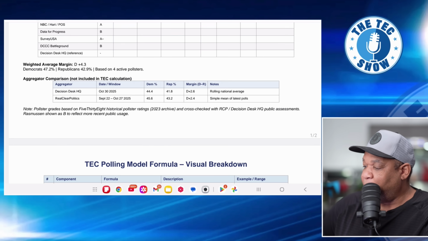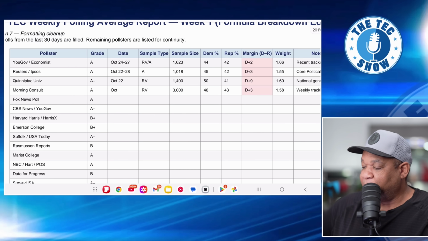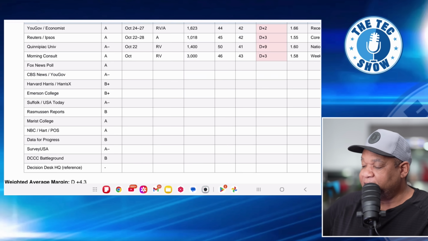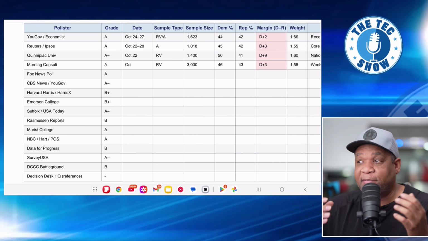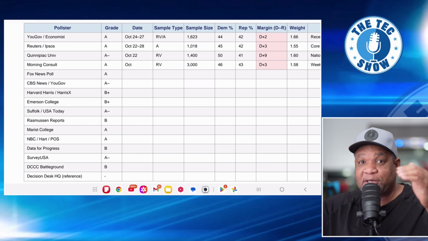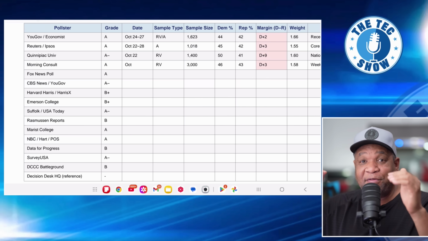I want to take a look at this, and we're going to go over this. I want to give you as much information as possible, but I don't want it to be boring. So I'm going to try to breeze through this so you guys understand what this model is doing. So the first thing that I wanted to do is I wanted to have pollsters that are reputable, okay? You have a lot of different pollsters that are out there. Some are good, some aren't good. When it comes to Real Clear Politics, they just take pretty much all the different pollsters and then they give you the average. And there's a problem with that because if you have a good pollster and a bad pollster and they're weighted the same, then it's not effective.